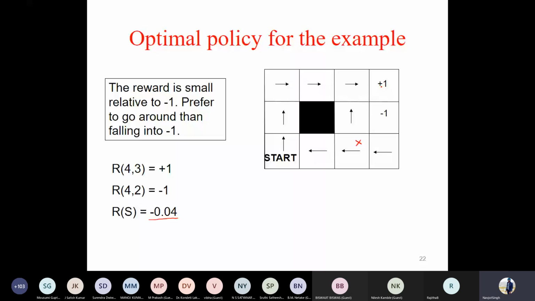But if I would have taken the action which is moving up, I would have landed in this state Y. Now this Y state is very close to the X state. What if, though the desired action is moving up, I have taken the right action? There is 0.1 probability, but still there is a possibility. I do not know. What if I have taken the right action and I would have landed in -1? So because of this very small reward per state, I have the opportunity to look for a longer path, but I should always avoid falling into a dead state.